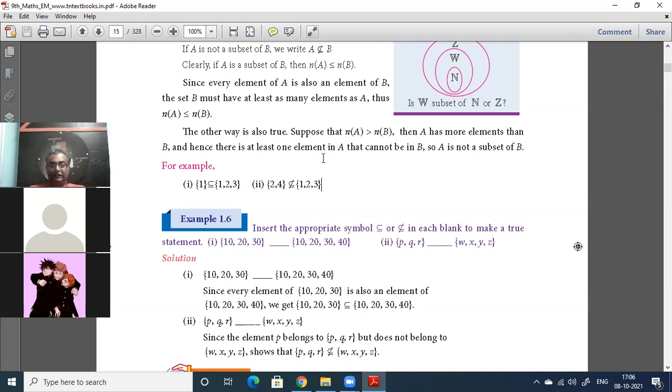Singleton set, null set. Equal and equivalent sets. Before that, how many elements can be in a set? Thousands and thousands of elements are there. Uncountable means then that set is an infinite set, uncle. Infinite set. Okay. So a definite number of elements means finite set. Finite set. Okay.